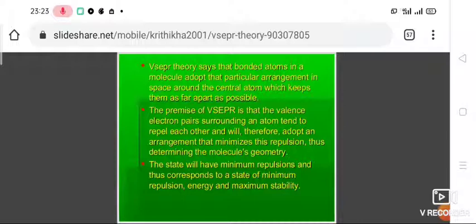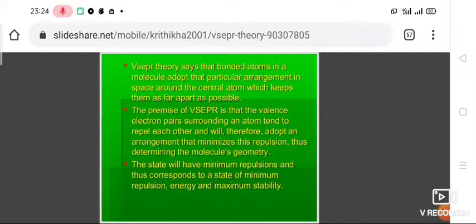So the VSEPR theory is that valence electron pairs surrounding an atom tend to repel each other and will therefore adopt an arrangement that minimizes the repulsion, thus determining the molecule's geometry. The state will have minimum repulsion and thus corresponds to a state of minimum repulsion energy and maximum stability. So where there is minimum repulsion, the stability will be more.